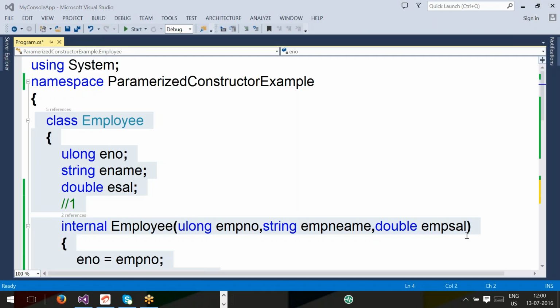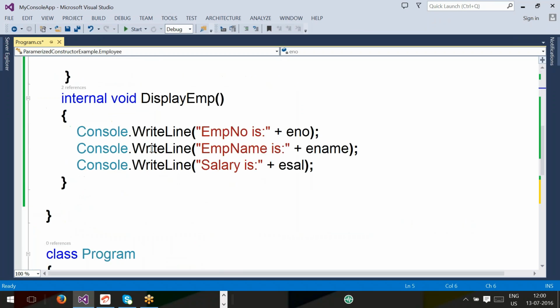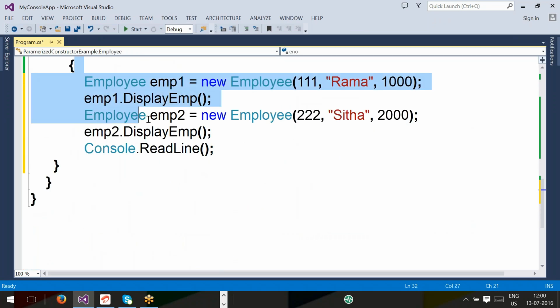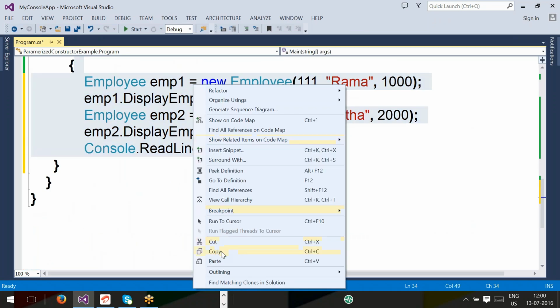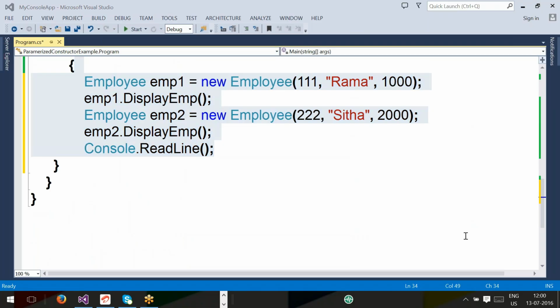Right. Otherwise, I am sending the class. Employee class I sent to you. Copy paste within your example. And I am sending main code also. I sent already employee class code. Just copy paste main code.